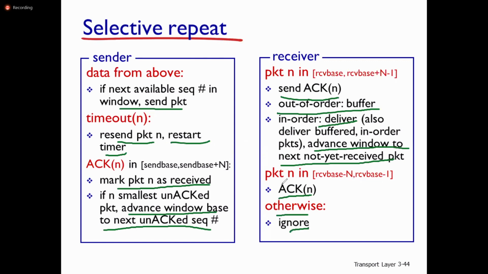So simply, in Go-Back-N there is a cumulative acknowledgement. In selective repeat, individual acknowledgement. In Go-Back-N there is no buffer at the receiver side. If the packets are out of order, they are simply discarded or deleted. But in the case of selective repeat, if the packets are received out of order, they will be kept in the buffer.